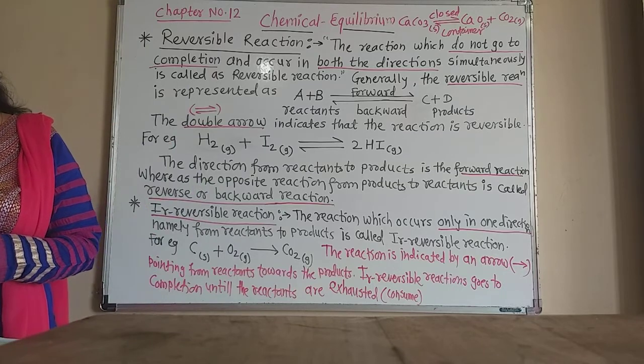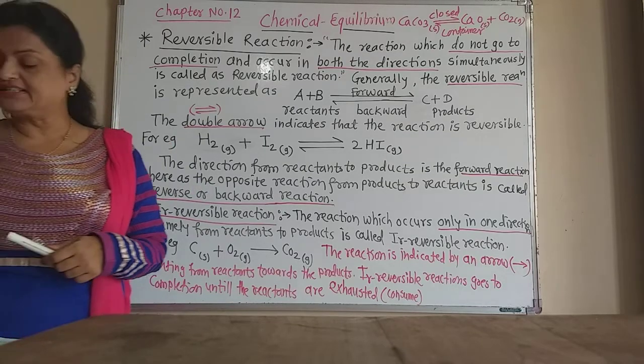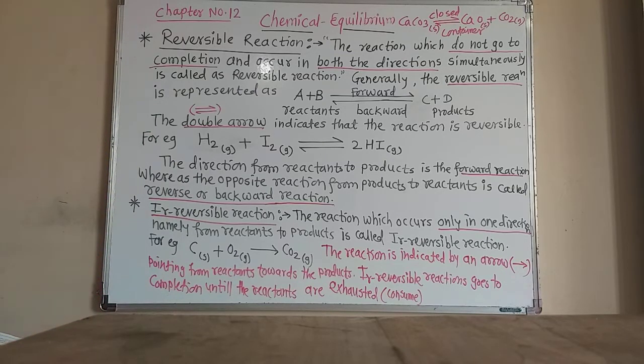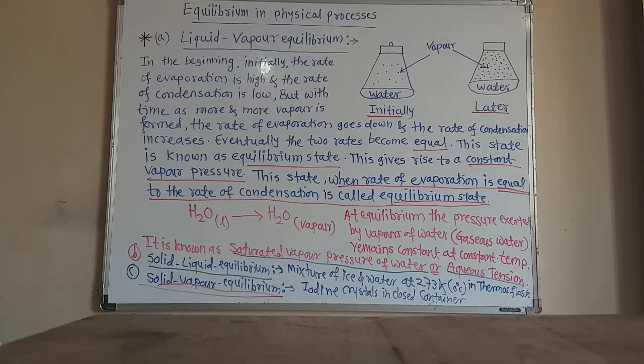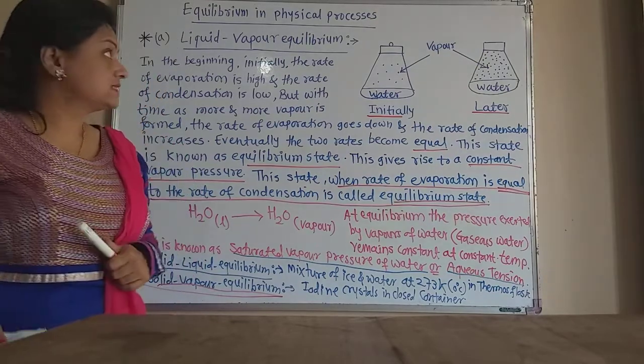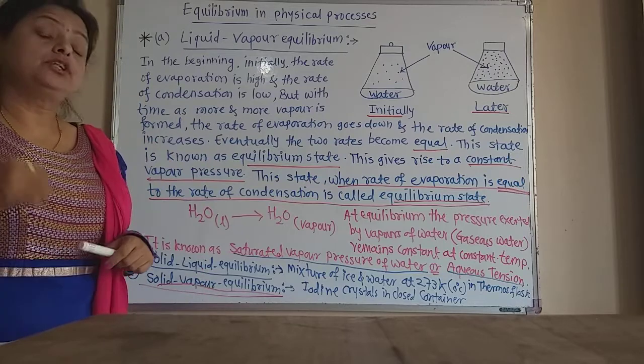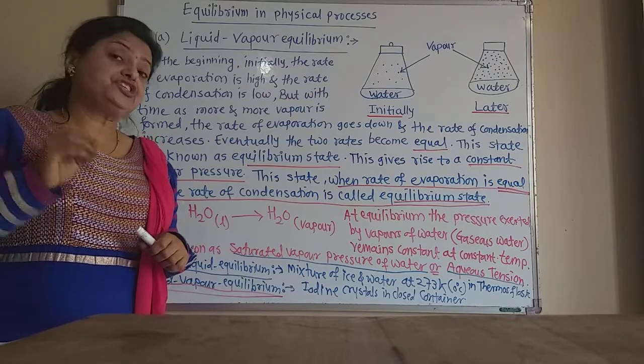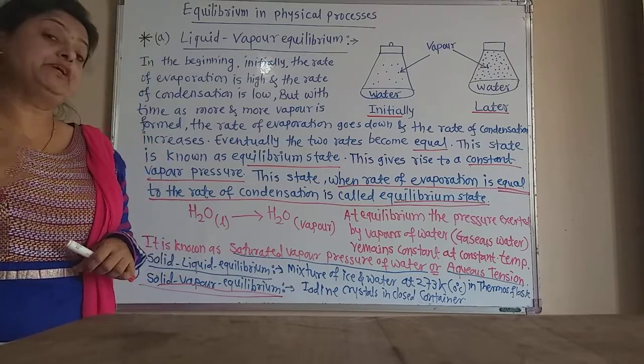Now let us learn about equilibrium in physical processes. First we will see how there is equilibrium in a physical process, and then equilibrium in a chemical process. Pay attention here, students. Equilibrium means balance. Physical processes are processes in which substances only change their states and not their chemical constituents.